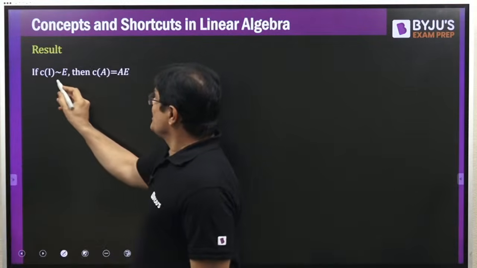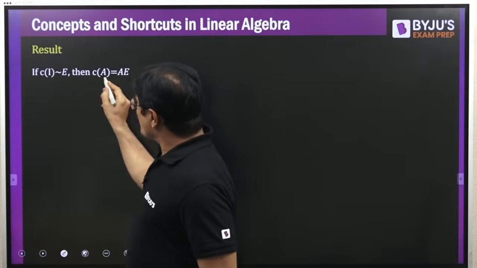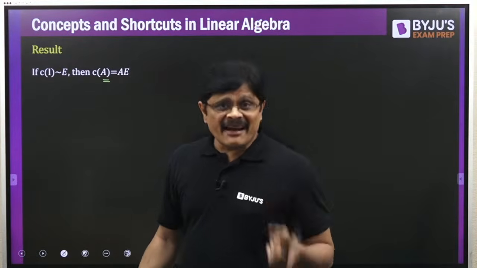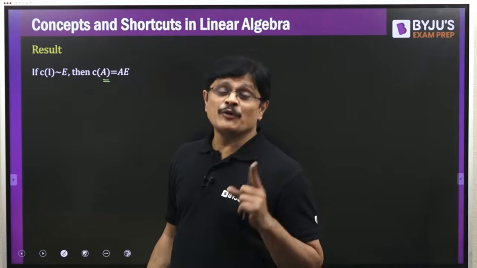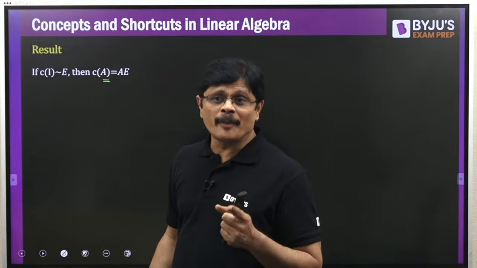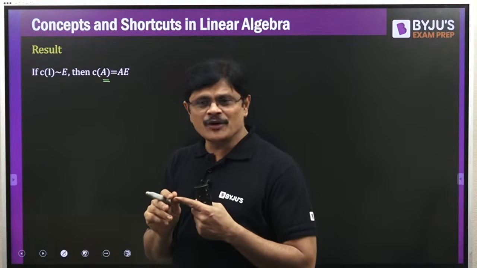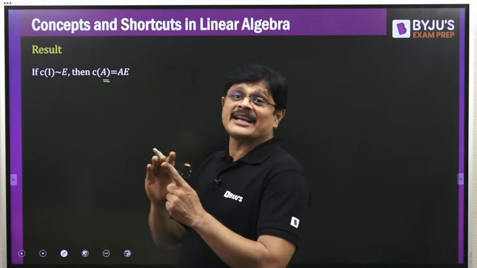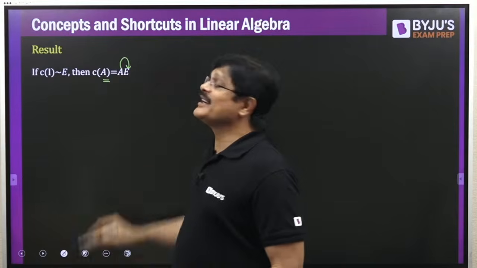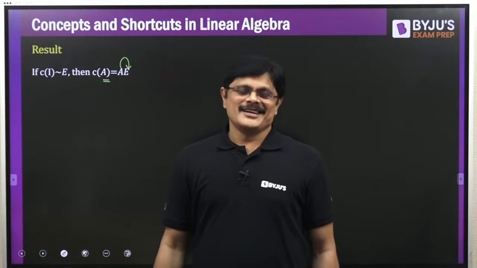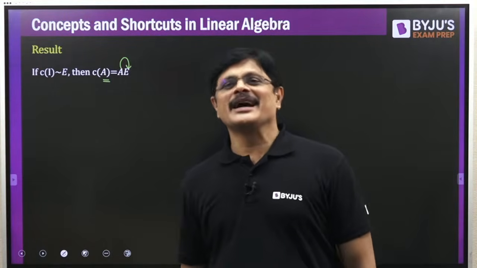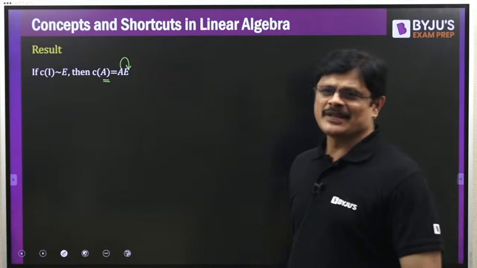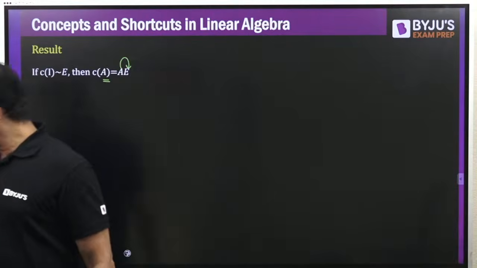But here, if you want to get the effect of a column operation on a matrix, we have to multiply with the corresponding elementary matrix on the right side. Hope you understand. That is the logic, my dear friends.